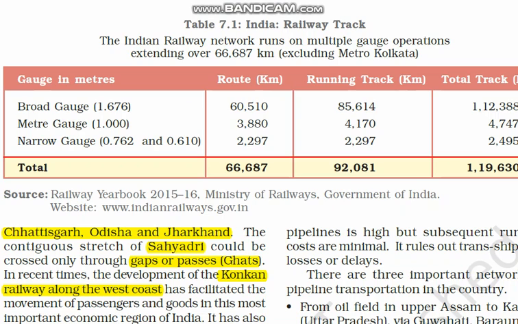As you can see in the table also, here they have clearly mentioned broad gauge 1.676 meters, meter gauge 1 meter, whereas narrow gauge is less than 1 meter, 0.762 to 0.610. Clear? So the route in kilometers, running track, total track, everything they have given here.